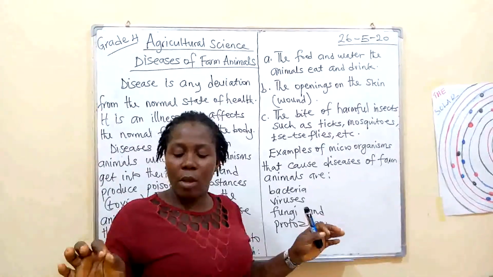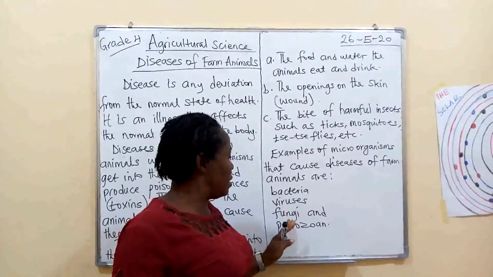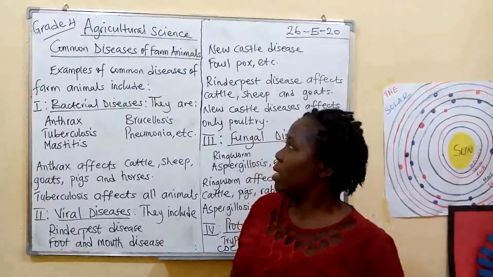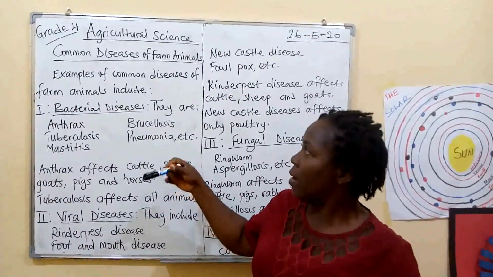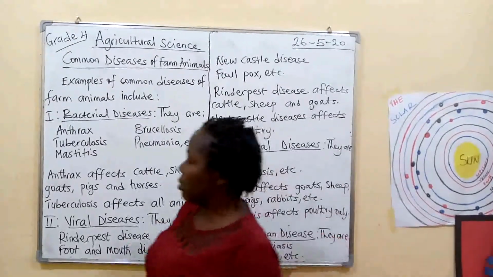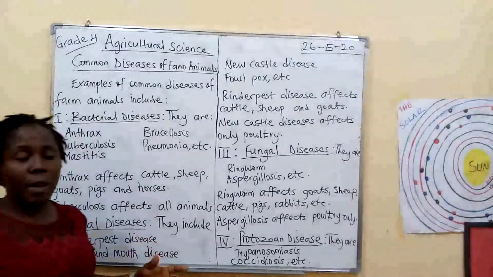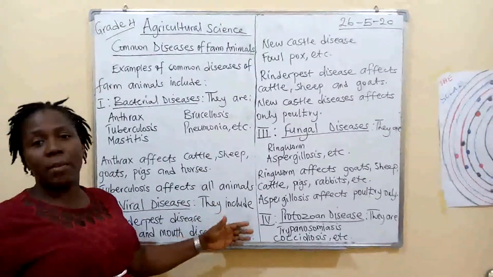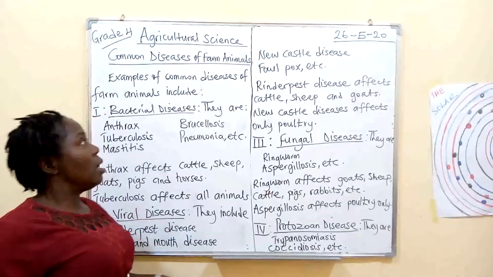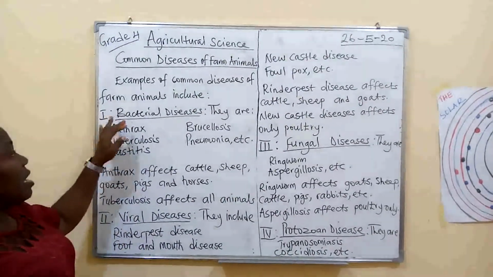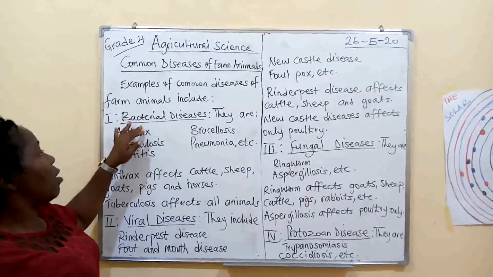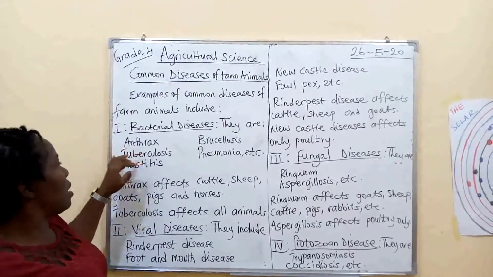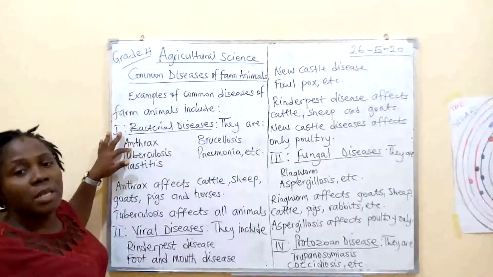Now let us look at a few examples of diseases caused by these organisms. We've been talking about the examples of diseases of farm animals. Remember, we have said that they are caused by microorganisms that cannot be seen with our naked eyes. Diseases caused by bacteria are called bacterial diseases, and examples of bacterial diseases are anthrax. Can you say that after me?